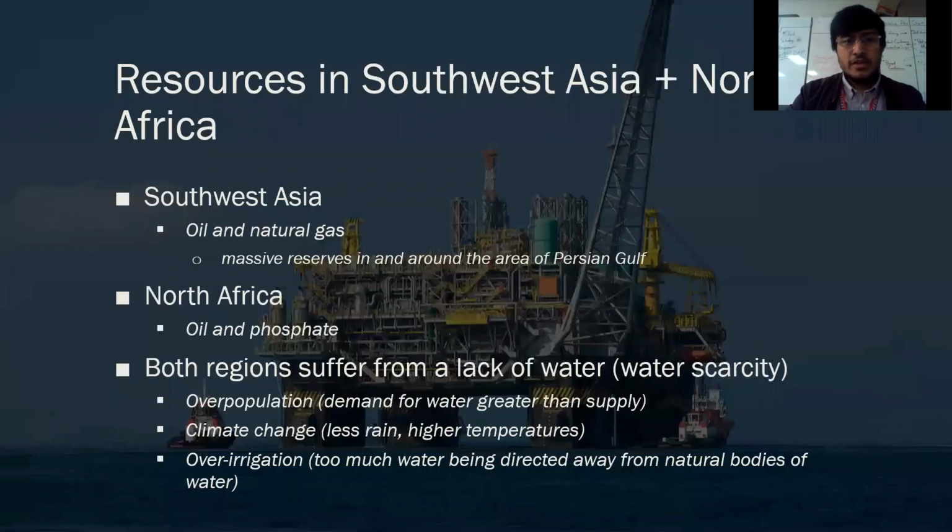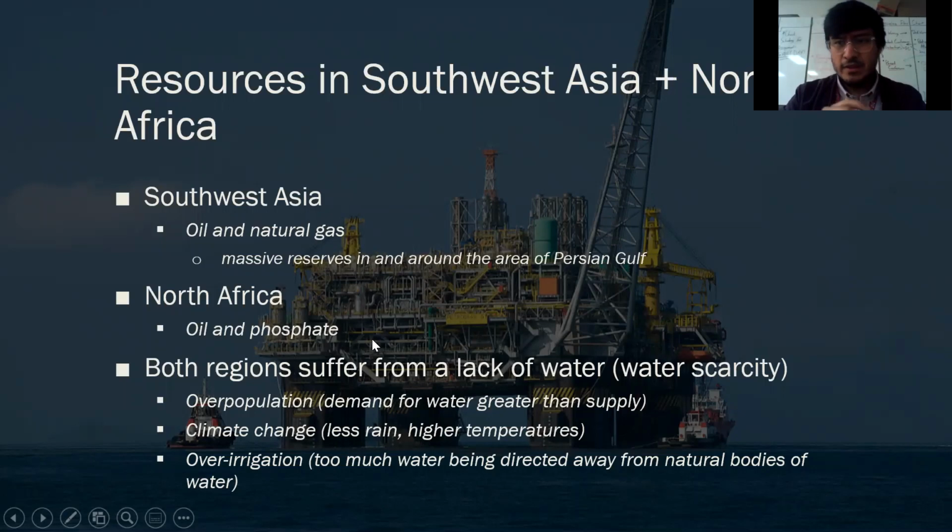Next we have resources in Southwest Asia and North Africa. Remember that for Southwest Asia, or the Middle East, the big two resources are oil and natural gas. There are massive reserves of oil and natural gas in and around the area of the Persian Gulf. North Africa is very similar with the oil, but especially around northwestern Africa, in areas like Morocco, they also have a lot of phosphate.